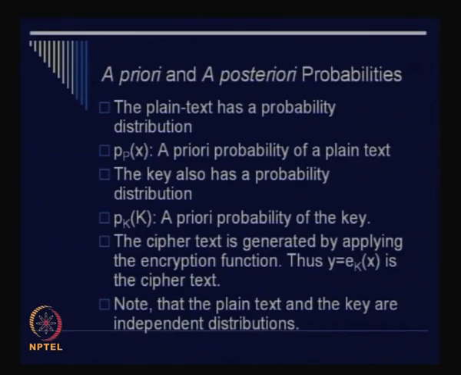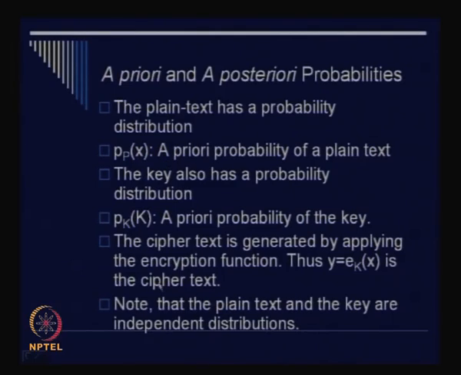If we consider a crypto system where the plain text and the ciphertext both comprise English letters, then the initial probability distribution of the plain text is transformed into a different probability. So there is a probability transformation. Let us consider that pP(x) denotes the a priori probability of the plain text.